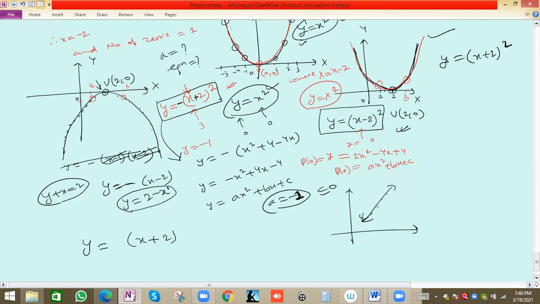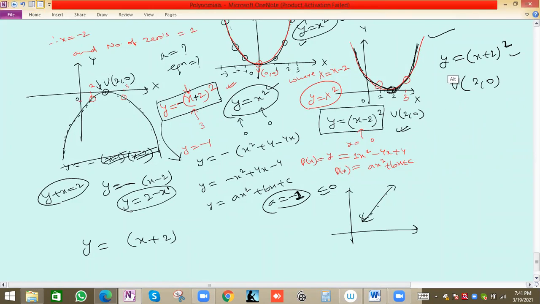The main concept in graph theory, for any graph, straight line, parabola, ellipse, hyperbola, or circle, is that all the points on the graph will satisfy its equation. Other points are difficult to locate. Suppose we take 2 comma 0, the vertex, which is very easy because we know the maximum or minimum point. The vertex is also lying on the parabola itself, so this vertex will satisfy the equation.